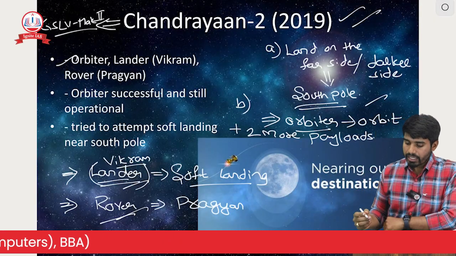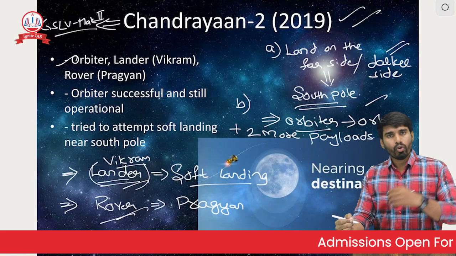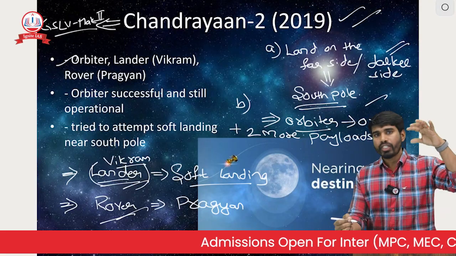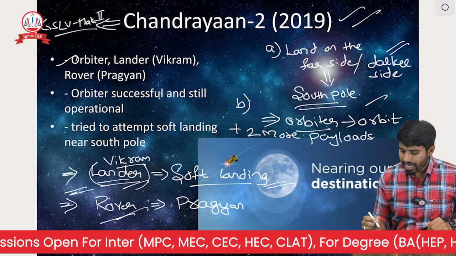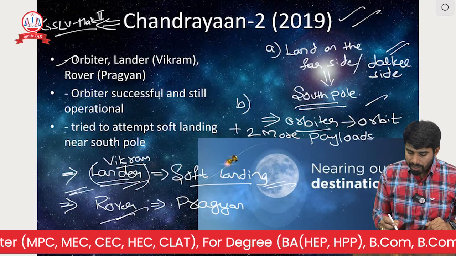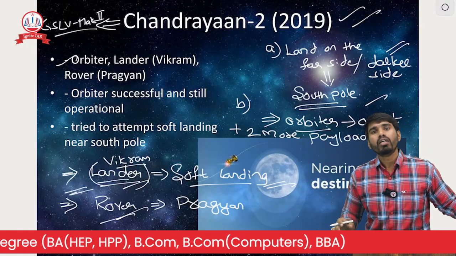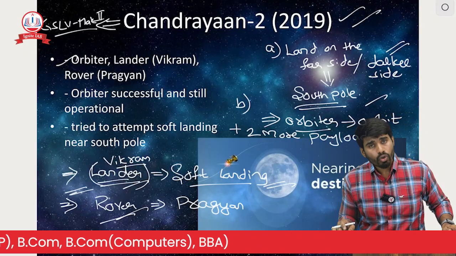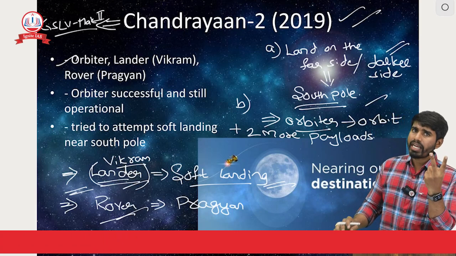Now when we were doing this, the orbiter was successfully launched in its orbit. Now the lander, when we were trying to do the soft landing, the Vikram lander lost its connection with ISRO. So here two things to remember. Was this a complete failure of the mission?